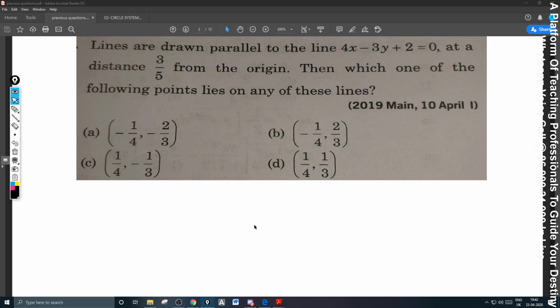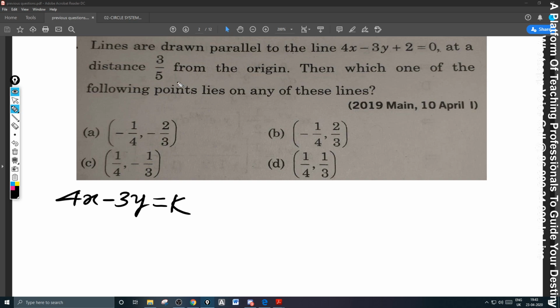Lines are drawn parallel to the line at a distance of 3/5 from the origin. Then which one of the following points lie on any of these lines? The lines that are parallel to this line will always be in the form of 4x minus 3y remains the same. Everyone knows that, because slopes are equal and the constant differs, let it be k.